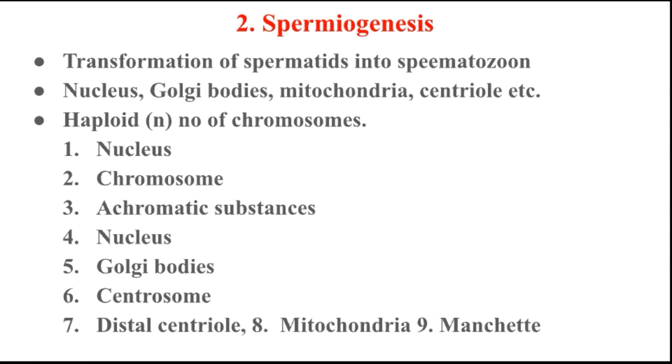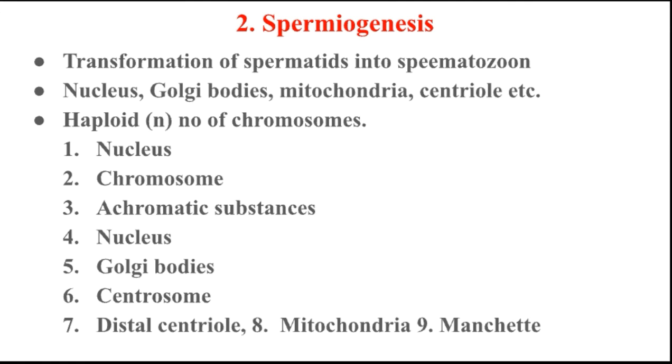However, in other animals the spiral arrangement of the mitochondria is not found. They may be arranged in two bands on either side of the proximal part of the axial filament, or clumped together in a compact mass. This region forms the middle piece. Around the surface of the middle piece, the cytoplasm forms a condensed sheath, and that condensed sheath is called the manchette.